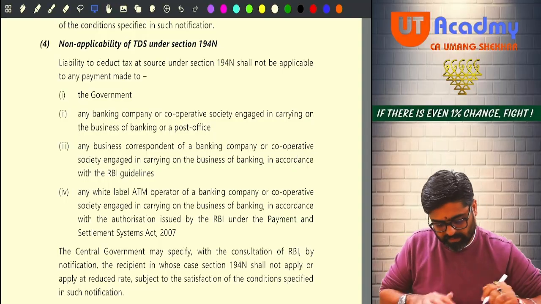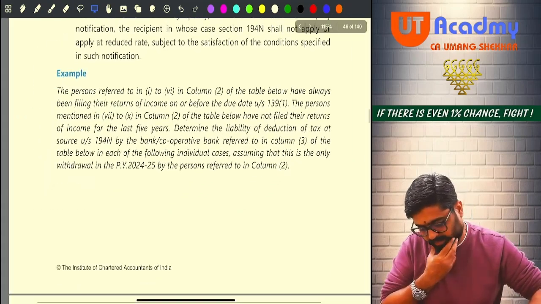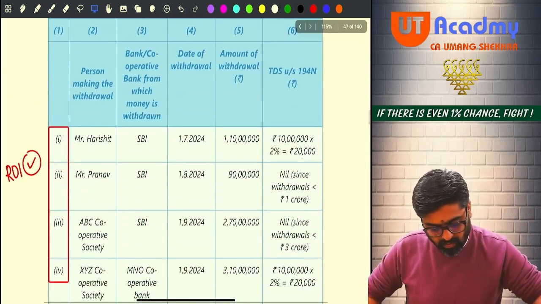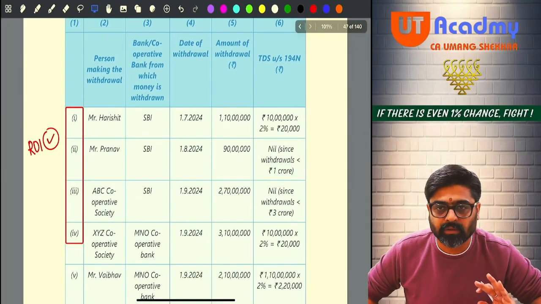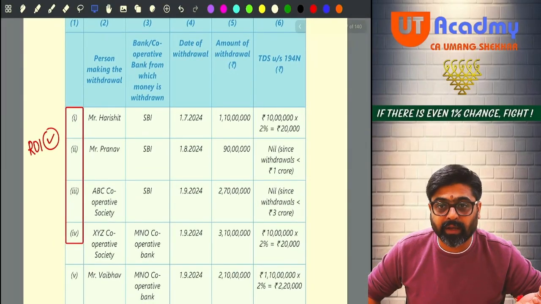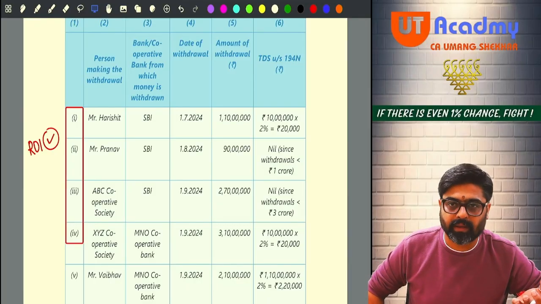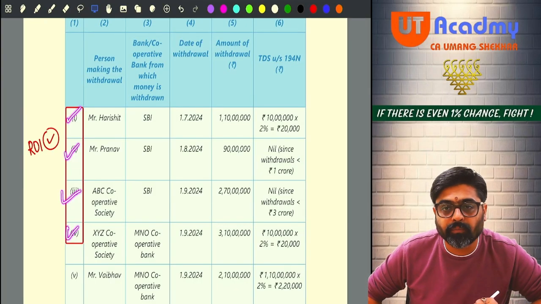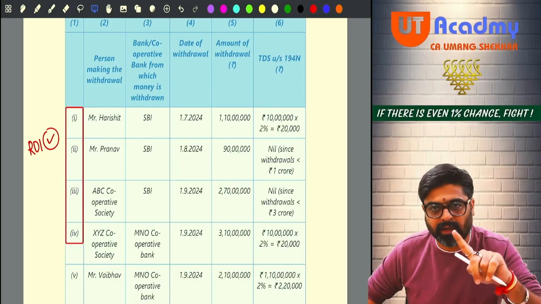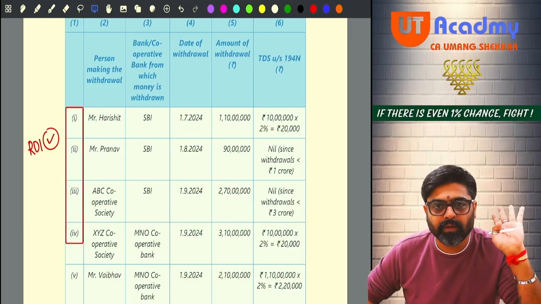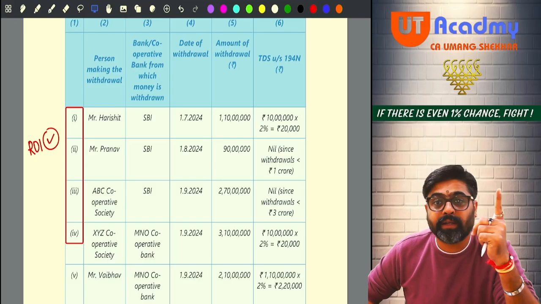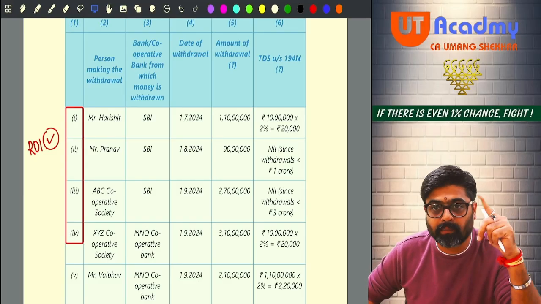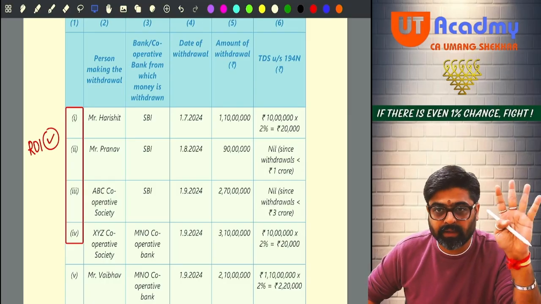Okay. Next one. Examples. Persons 1 to 4. See the example which is given below. In all these examples, the TDS under 194N is applicable or not applicable. Okay. So see 1 to 4. In all the cases, return of income is filed for the last 3 years. So the limit for TDS will not be 20 lakhs. It will be 1 CR. Over and above 1 CR, TDS will be deducted.